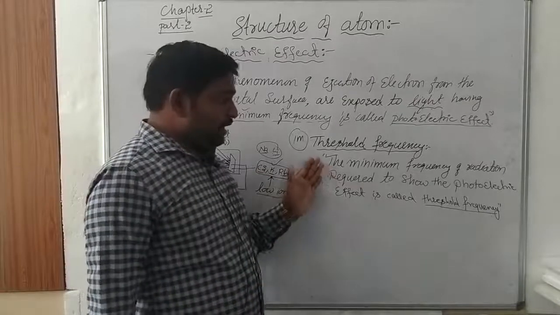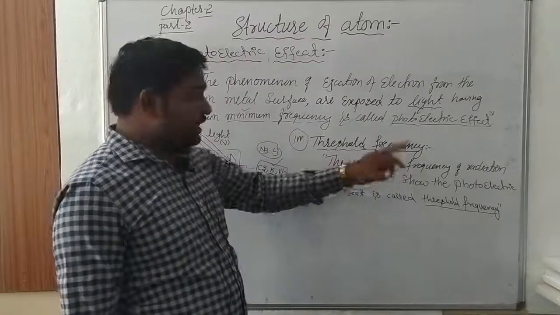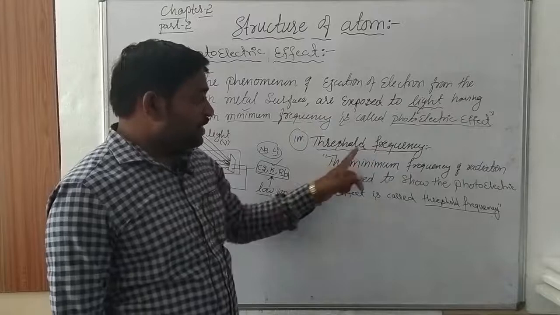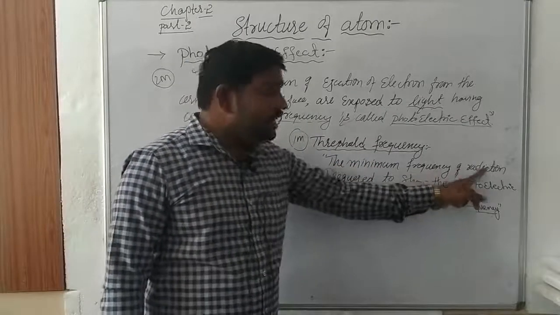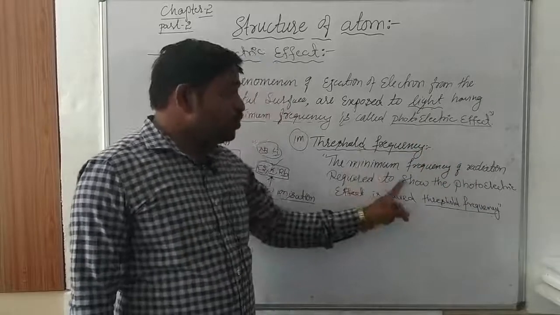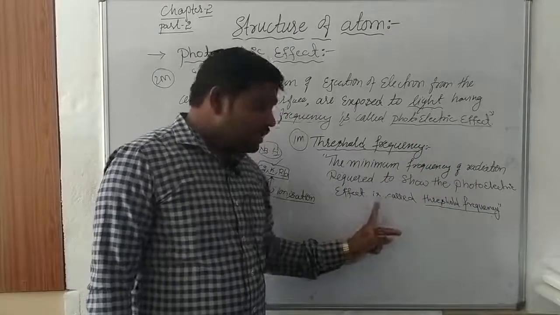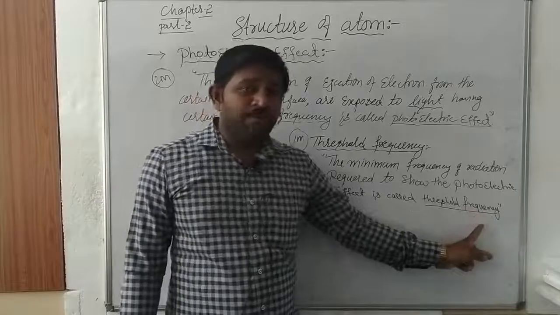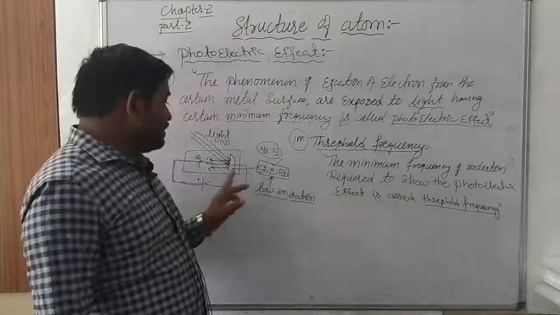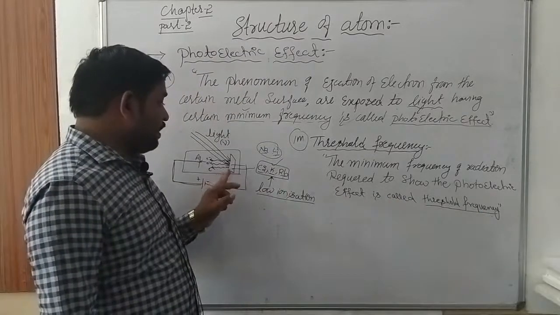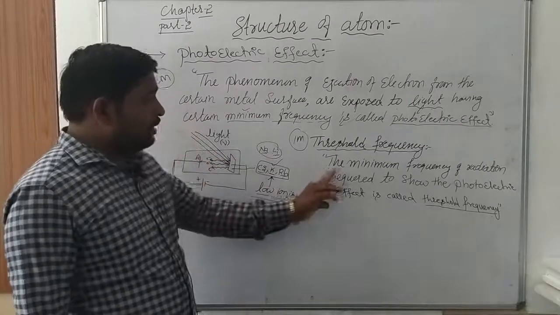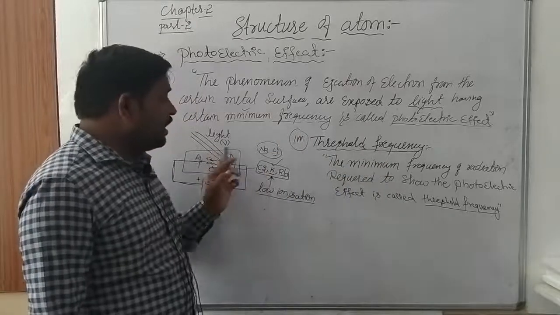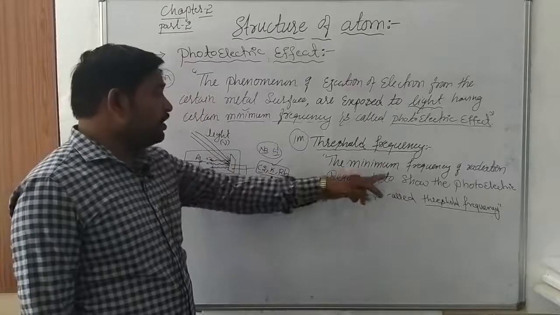So I have written the definition of the threshold frequency. As I told you, the threshold frequency is defined as the minimum frequency of radiation required to show the photoelectric effect. Here, for the electron to be ejected, what do we need? We need the minimum frequency of radiation. The minimum frequency of radiation required to show the photoelectric effect.